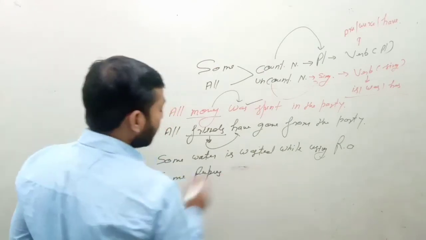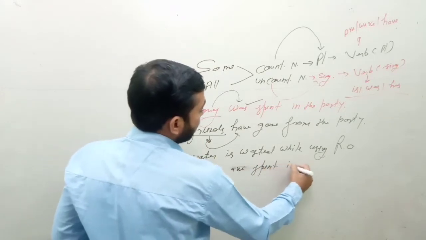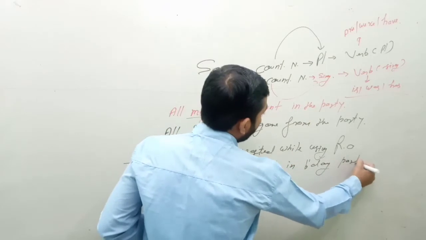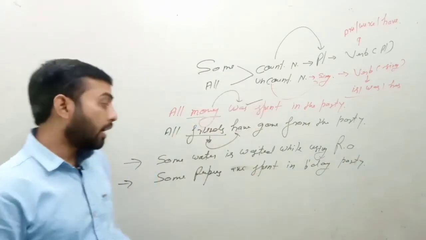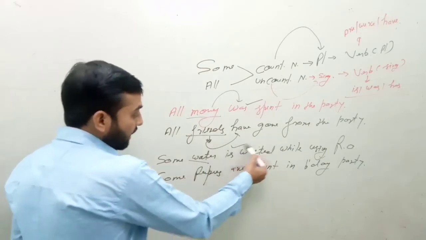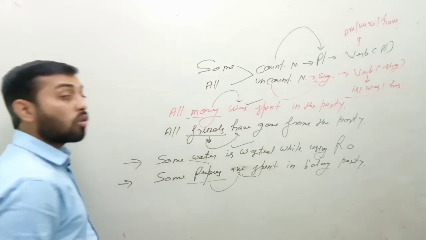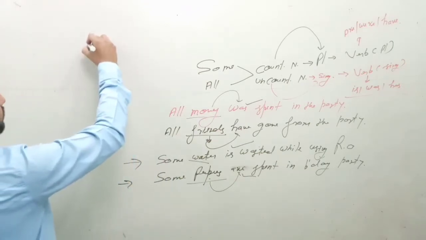The next is, some rupees are spent in a birthday party. Water is uncountable, is here. Rupees is countable, that's why are here, always in plural sense.